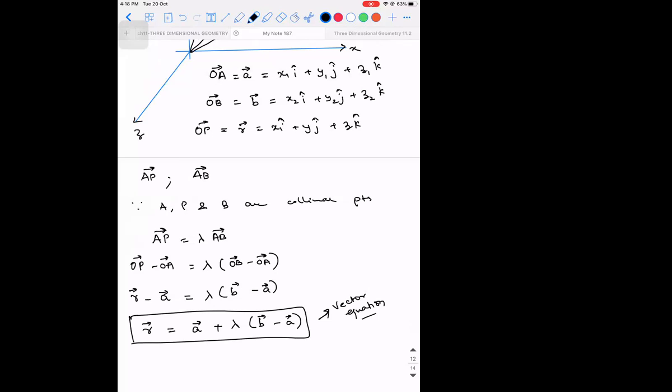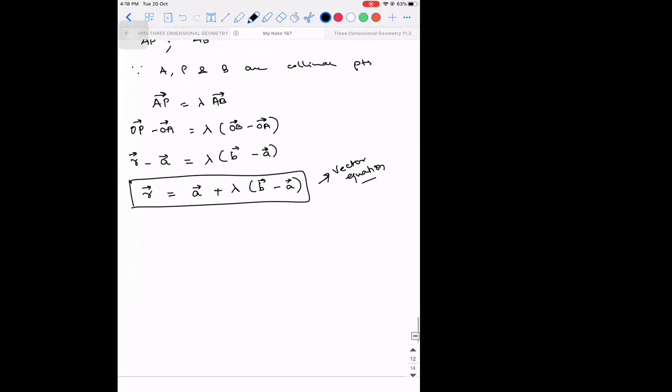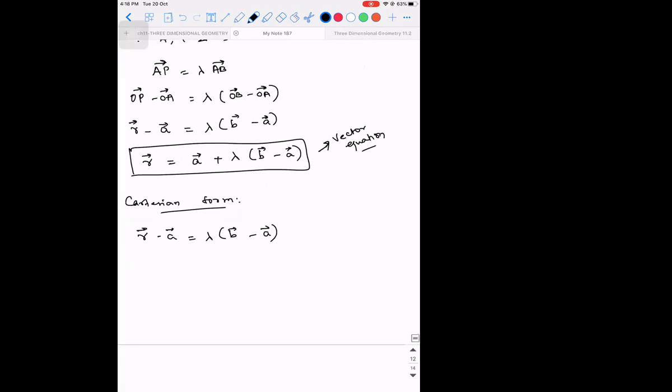Okay. Now see, I'm going to write the Cartesian form. So before I write the Cartesian form, can I write lambda is equal to R vector minus A vector divided by B vector minus A vector? Okay, I'll do one thing. I cannot divide two vectors. So can I write R vector minus A vector is equal to lambda into B vector minus A vector? Now see, what is R vector?